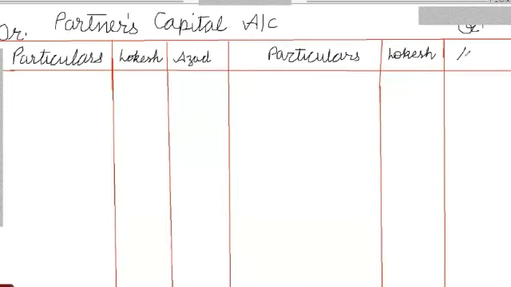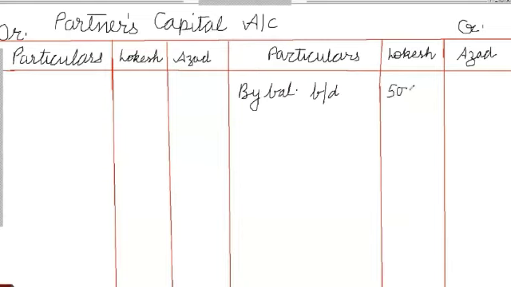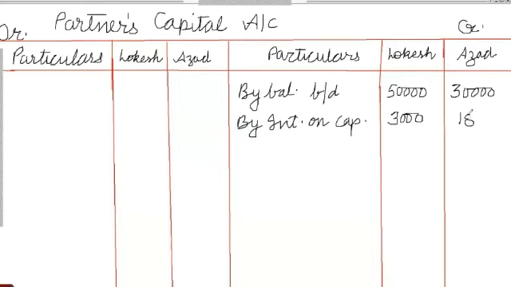After this we prepare the partners' capital account. In our partners' capital account, first we bring down the balance of capital, that is 50,000 for Lokesh and 30,000 for Azad, to the credit side. So write down by balance brought down 50,000 and 30,000 respectively. Then bring down interest on capital. In the Lokesh column write down 3,000 and in Azad's column write down 1,800. Then the salary of Azad: write as by salary 2,500 in the Azad column.